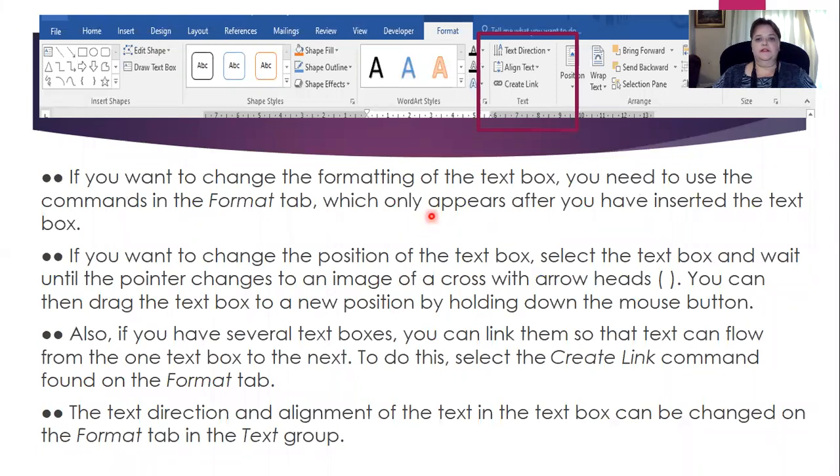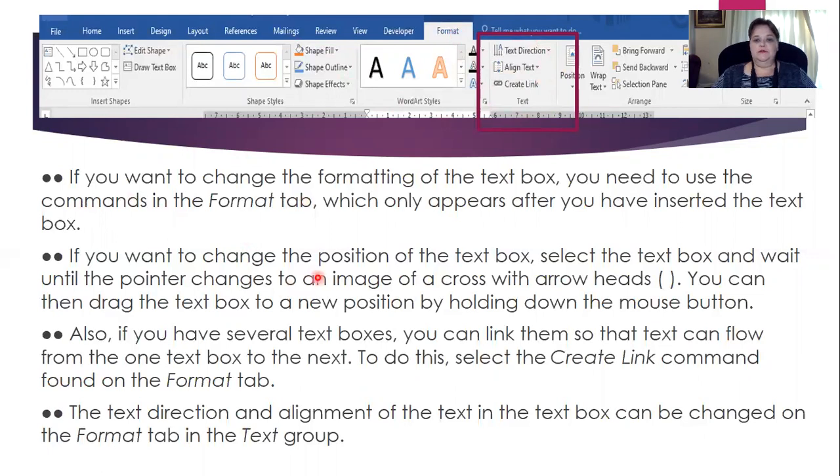The next part we're going to look at is in my format ribbon, there are new fields here. There's text direction, align text, and create a link. So let's quickly read here. If you want to change the formatting of the text box, you need to use the commands in the Format tab. So how do I get to my Format tab? I have to click inside the text box to activate this Format tab.